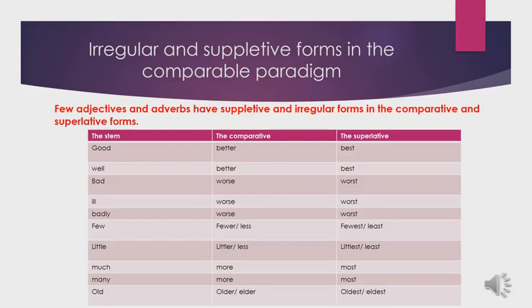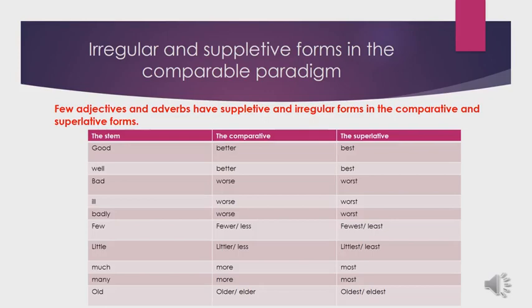So we have two forms, regular and suppletive forms with the adjective few. And of course, both of them are required. If I ask you about the comparable paradigm of the adjective few, you have to mention both, fewer and less, fewest and least. Both of them are required.